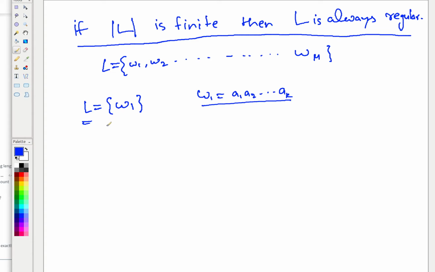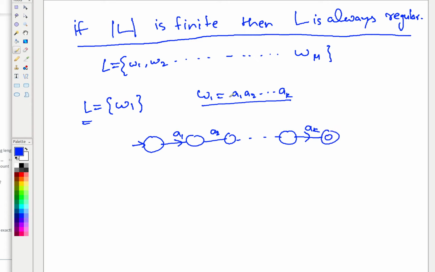Correct, Sasha. Whenever you have a given string, designing a DFA or NFA is very simple. I think designing an NFA is the simplest thing. You have A1, then A2, going up to the last one, AK. This is my NFA. Simple.